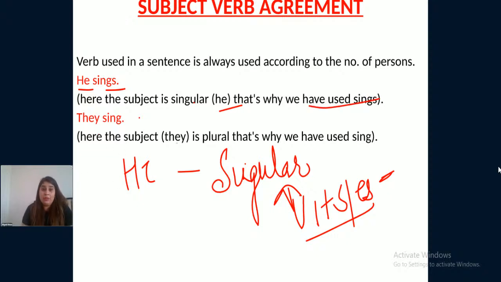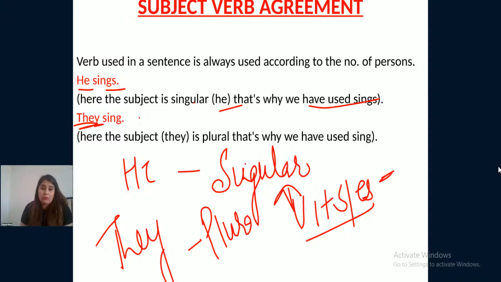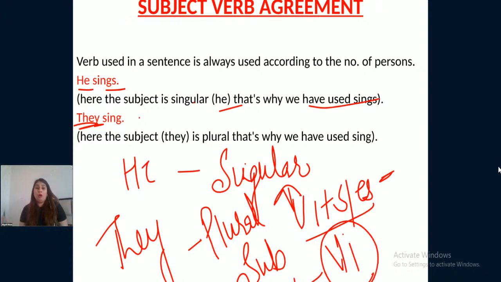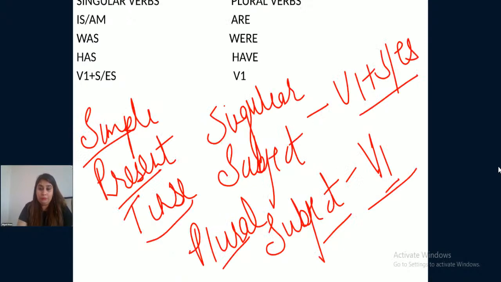They sing. Here the subject is they. They are doing what? They are singing. So they are performing an action. So basically they is the subject. It is a plural subject, so we are using first form of a verb. So the form of verb also always depends on the subject. Subject singular, verb singular, subject plural, verb plural, right? Now, here is the basic list of singular verbs and plural verbs.